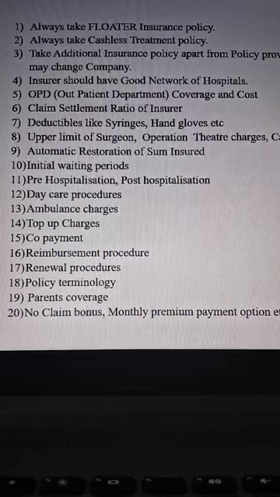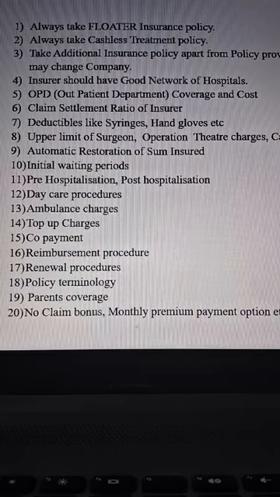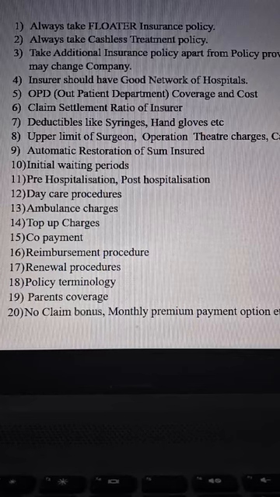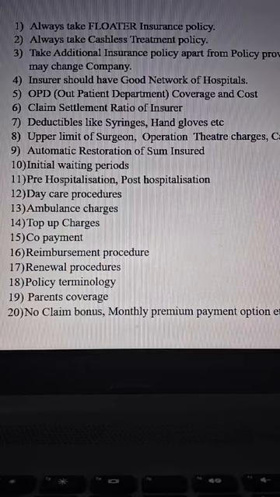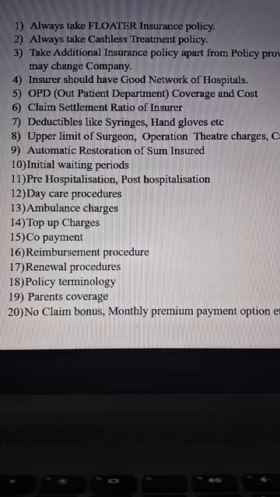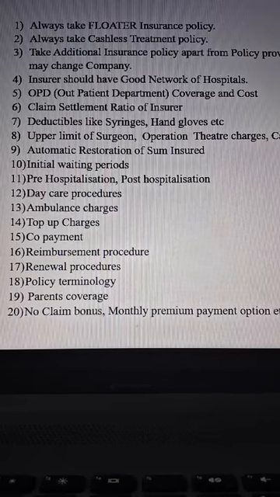And always take a cashless treatment policy. Majority of companies are issuing this, so please go for cashless treatment. That means if a policy holder approaches any hospital in case of need, just by producing the policy copy or ID card, they will take approval from the insurance company, and there is no need to pay a single rupee to the hospital. Next, only deductibles we have to pay.